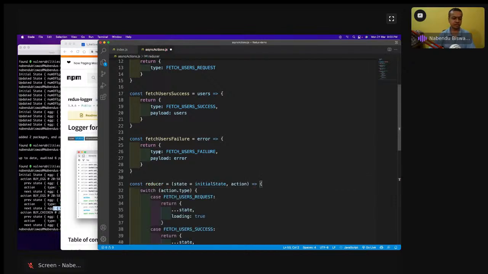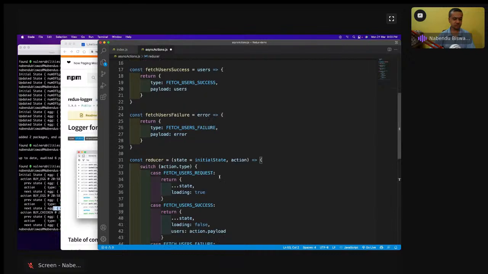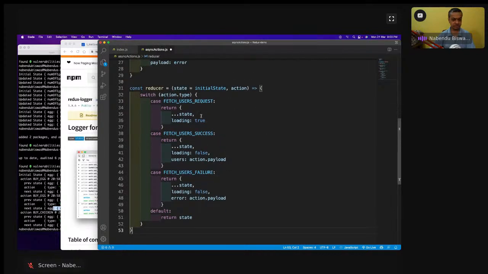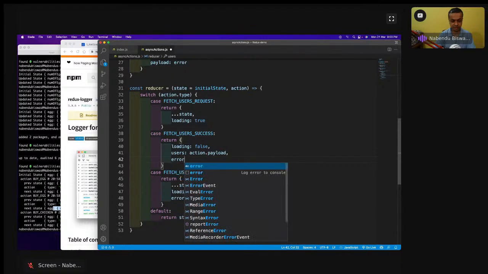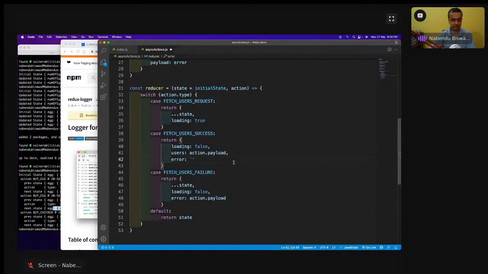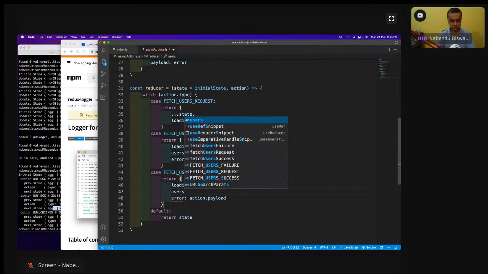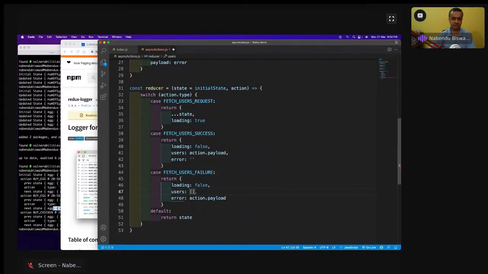One is fetch users request, which will be state, and loading will be true, and the second will be loading false. I want to have all the 3 states. I will have the error also equal to this, and in the failure I will have the users like this.